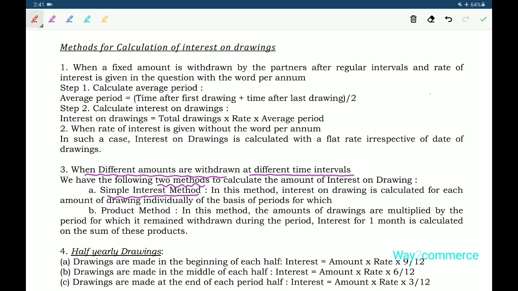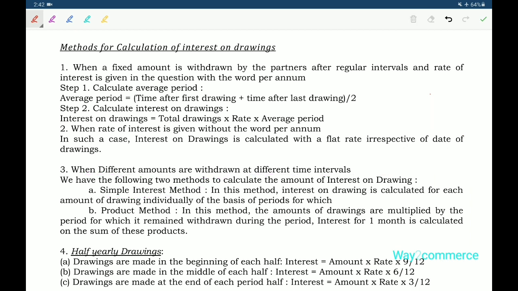In the simple interest method, interest on drawings is calculated for each amount drawn individually on the basis of the period for which it was drawn. For example, 1st January 2020 some amount, next 1st March some amount. So we have to calculate amount into rate of interest into the period utilized. This is the simple interest method, calculated individually.